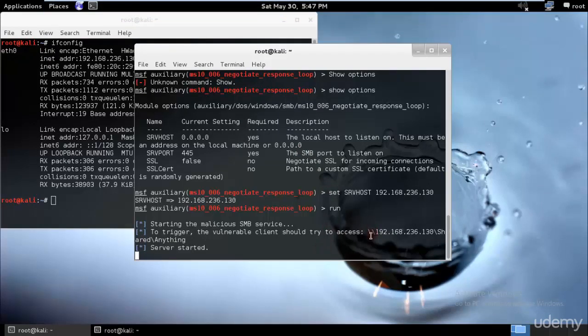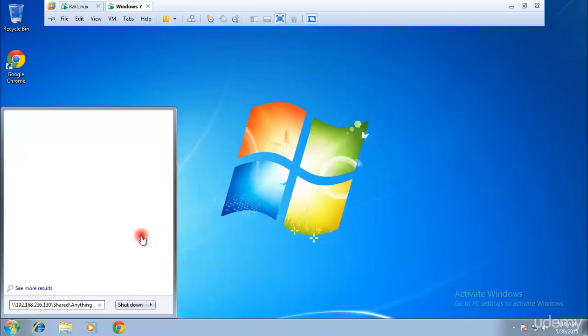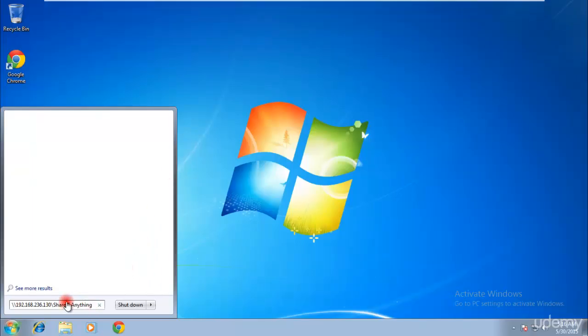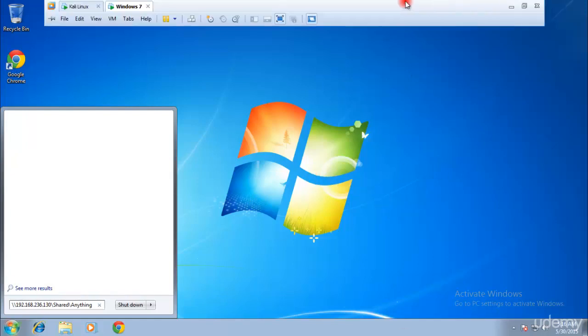So what I did was send this specific thing to my target computer, and as soon as he clicks this link, I can send him something to make it look more safe. I can send him some kind of web page, or say, oh my god, look at this specific image, through email or through Facebook or something else. But as soon as he clicks this thing, his computer hangs. As you can see, I cannot type anything, or run anything from over here. I'll try to press Control Alt, and then my mouse will be released. If I click over here, it hangs. I cannot do anything. So in fact, I have DDoSed my Windows 7.